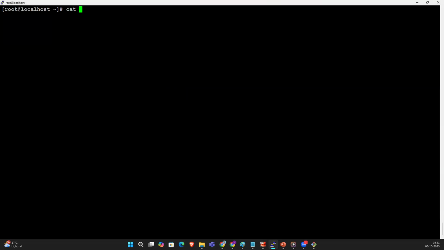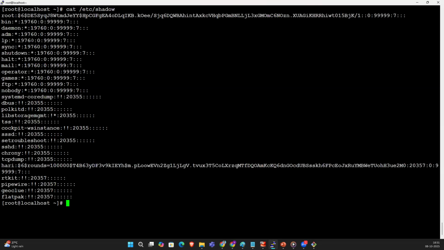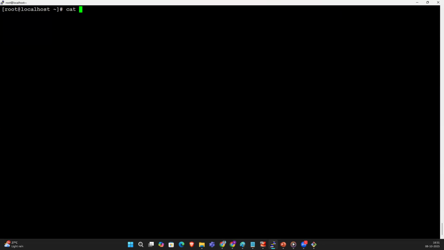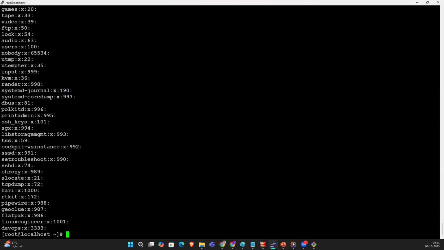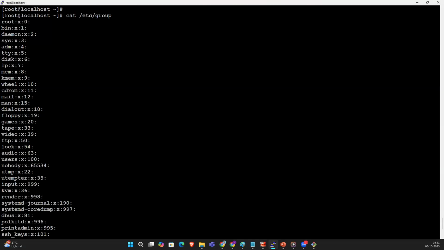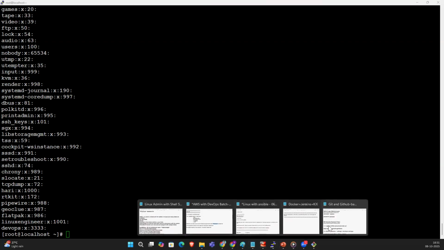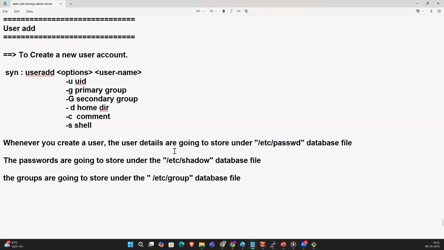The password information will be stored under /etc/shadow. Cat /etc/group: the group information will be stored under the /etc/group file. Understood? These are the three files that store the usernames, passwords, and groups. Very easy.